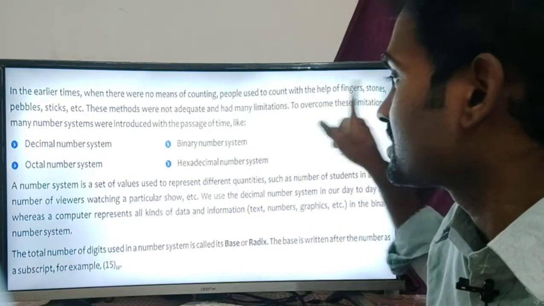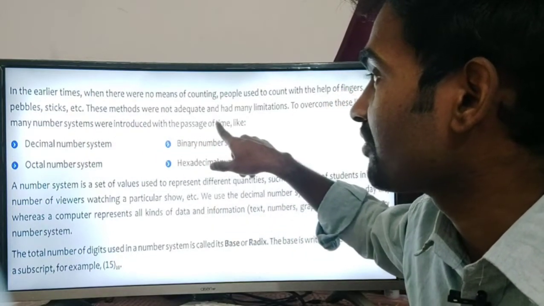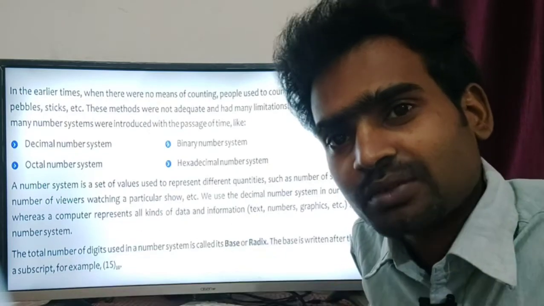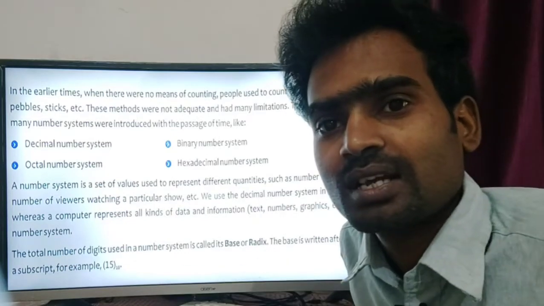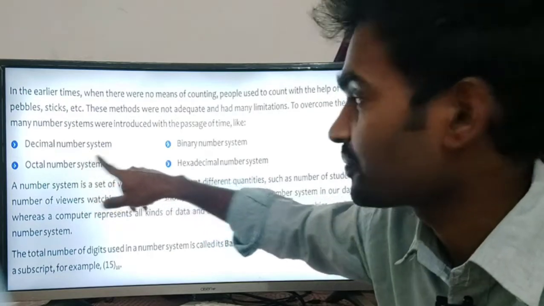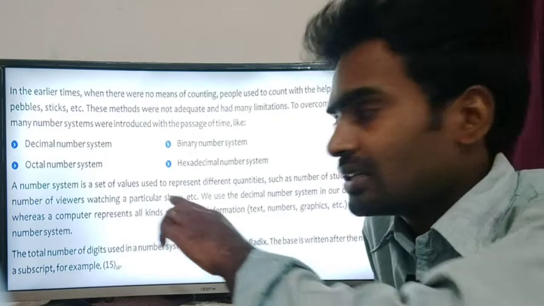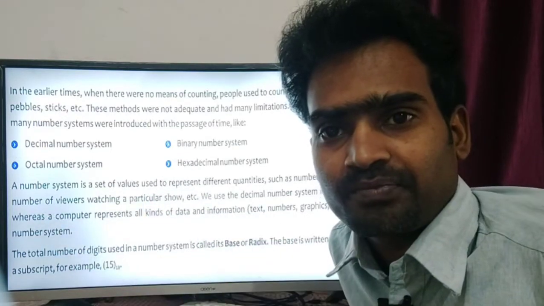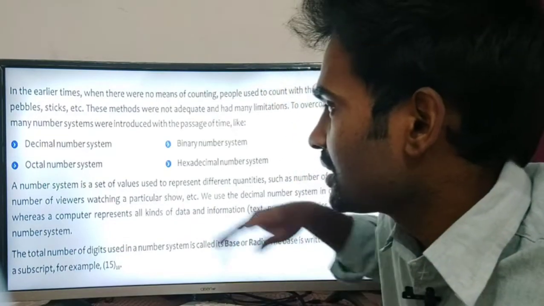To overcome these limitations, many number systems were introduced with the passage of time. To reduce the limitations of counting, they introduced many things. That is what we are going to learn in this lesson: the decimal number system, octal number system, binary number system, and hexadecimal number system. These four number systems each have their own different meaning, so we will learn them one by one.